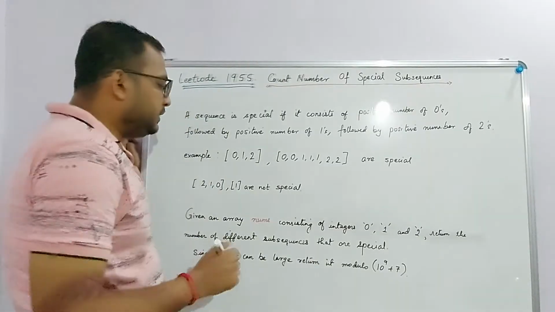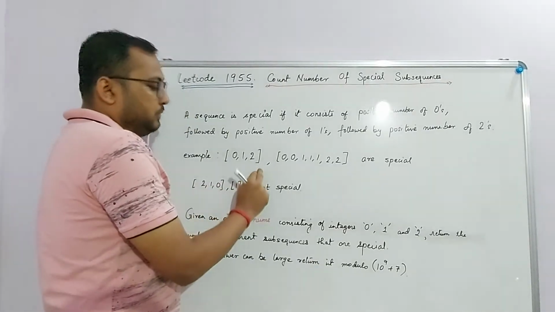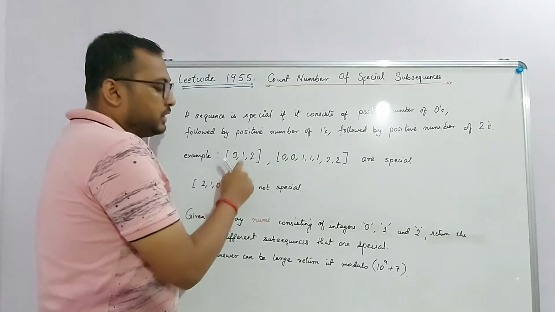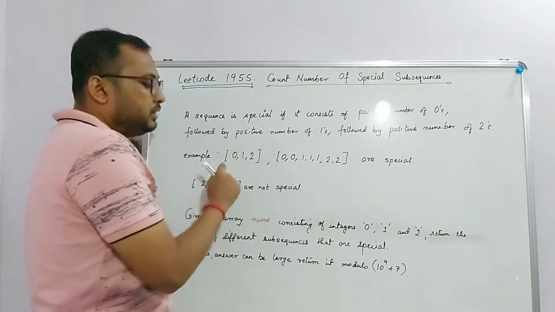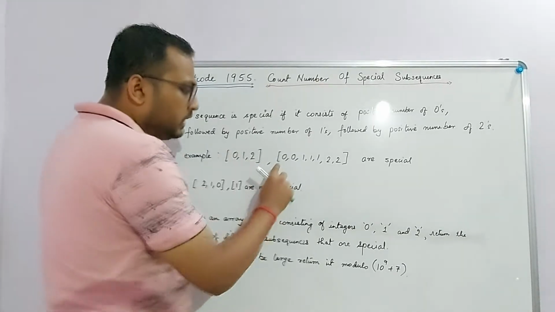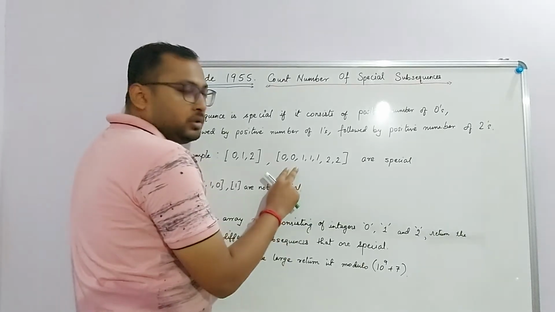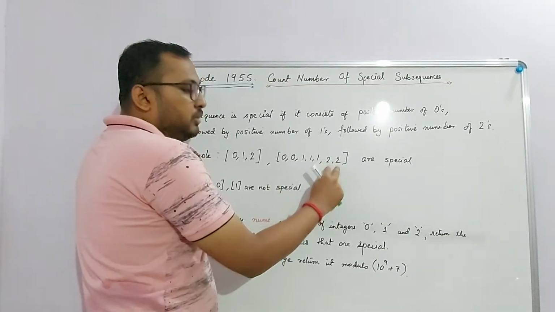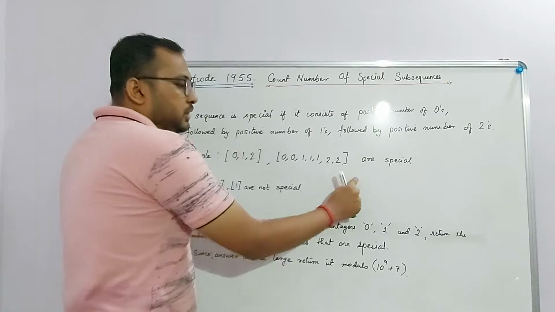So let's see some examples. In this example we have 0, 1, 2. So we have a single 0 followed by a single 1 followed by a single 2. So hence this sequence is special. Let's see another example. Here we have 2 zeros which is followed by 3 ones and again followed by 2 twos. So this is also special.